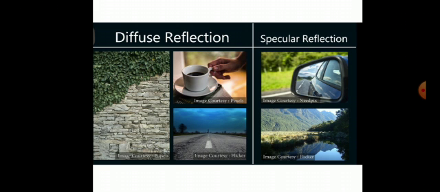Here the examples of diffuse reflection are shown, means reflection from wall, reflection from the road, and generally whatever we see in our day to day life, reflection of light is of diffused type. And the reflection from a plain mirror of a car, from plain calm water, they both are representing specular or regular reflection of light.